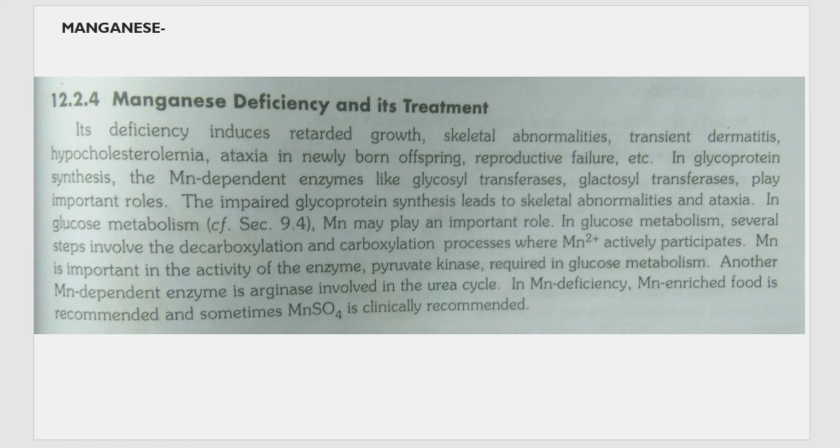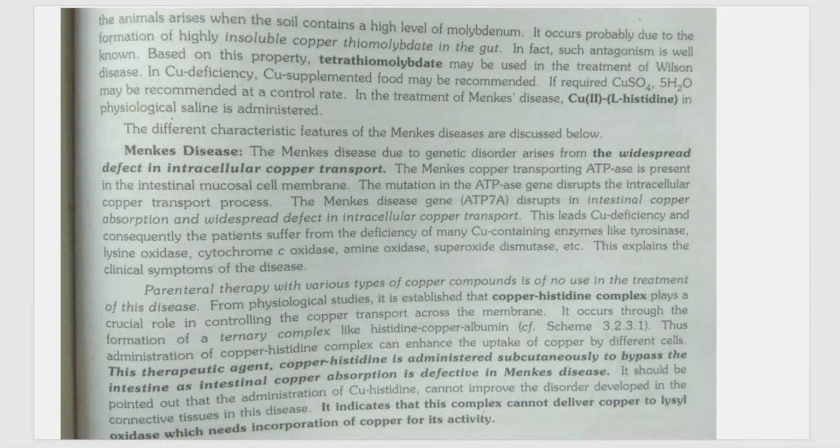The last one is copper. We already studied this, that copper deficiency can cause a major disease, that is Menkes disease, that is growth of white hair in the body, which indicates that there is a deficiency of copper in the body. And also, there are several other copper-dependent enzymes in the body that cannot function if there is not enough copper present in our body.